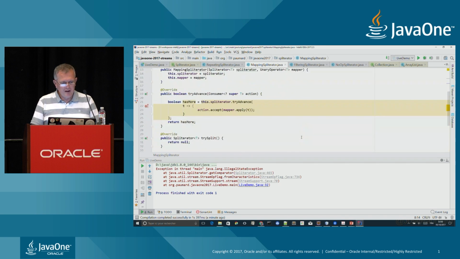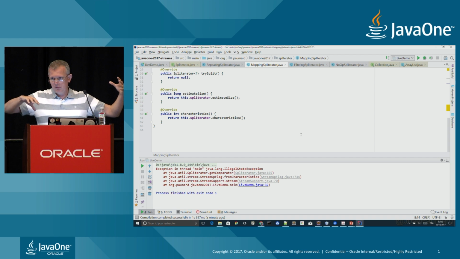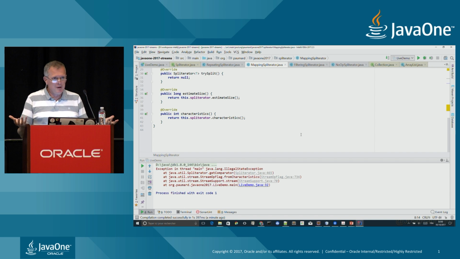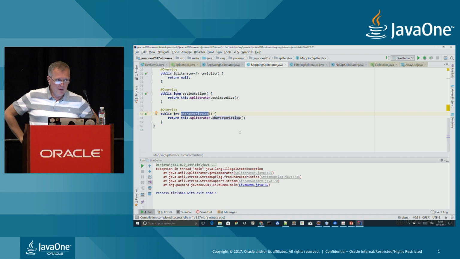The mapping Spliterator, since it can change the nature of the object, probably change a string into an integer or a person into the name of that person, it will most probably change the sorted nature of that stream. So this time, what I should say for this Spliterator is that the produced stream is not sorted in any case. And to do that, I need to touch this characteristics method here.